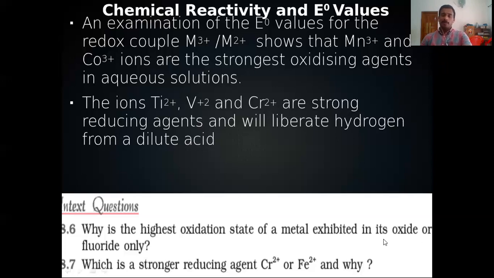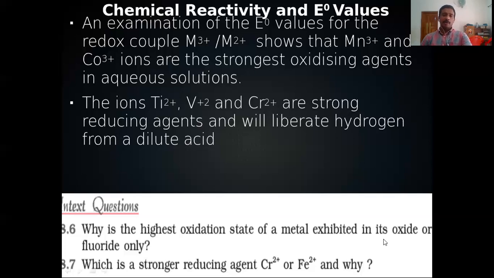In Cr2+ the configuration is 3d4. If it removes one electron, it will get the 3d3 configuration, that is a stable configuration. So based on the electronic configuration, we can explain it. But in all the cases, it is not possible. Which are the questions that are possible from this part?